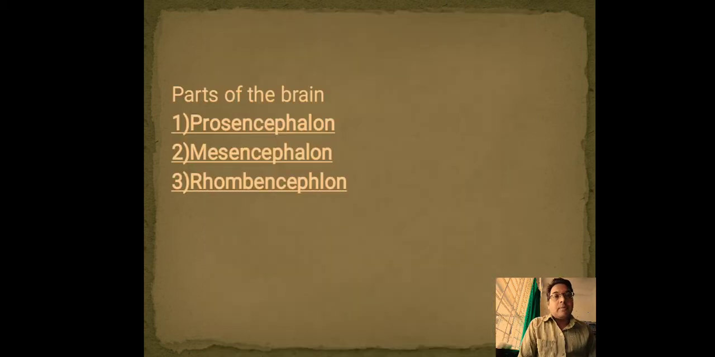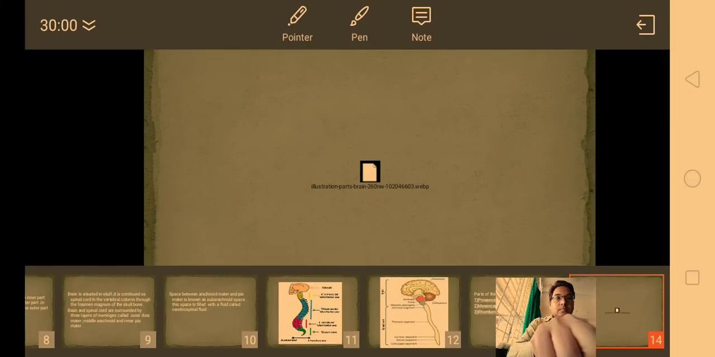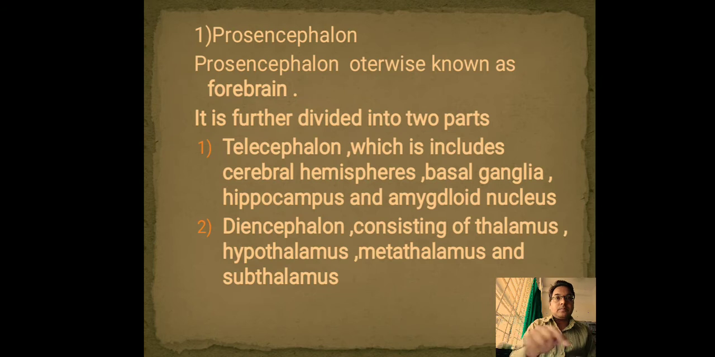Now parts of brain: prosencephalon, mesencephalon, and rhombencephalon. These are the three parts of the brain. Prosencephalon is otherwise known as forebrain. So popularly you might be knowing about the forebrain, and forebrain is nothing but the prosencephalon. It is further divided into two parts. Forebrain is further divided into two parts: telencephalon and diencephalon.